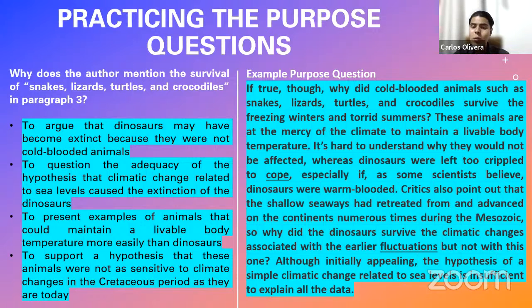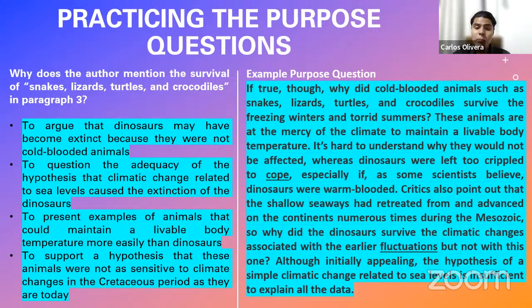If we know that the reason why he included this is that he wanted to question something, the next question will be, what is he trying to question? What is he trying to objetar? Now, that is why the first criteria is very important, because if you read what comes immediately after the sentence, the author basically begins to talk about how these animals were super vulnerable.